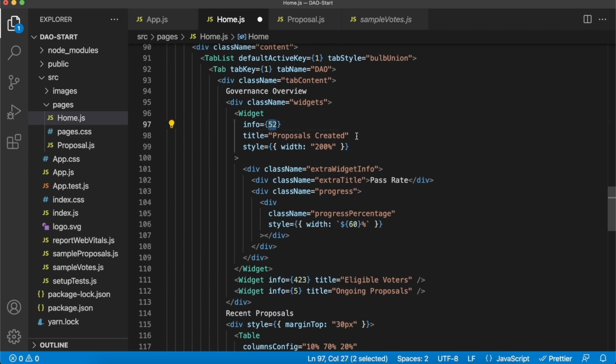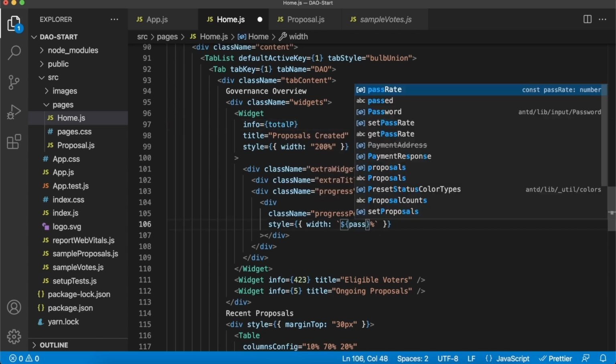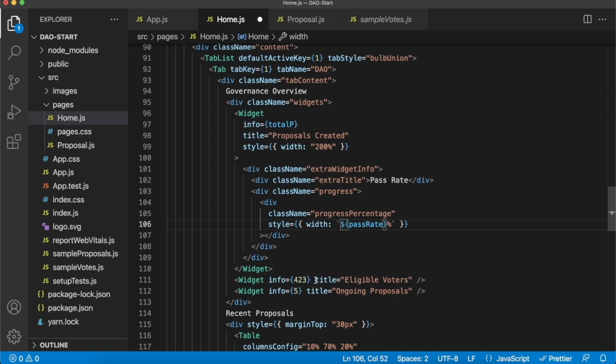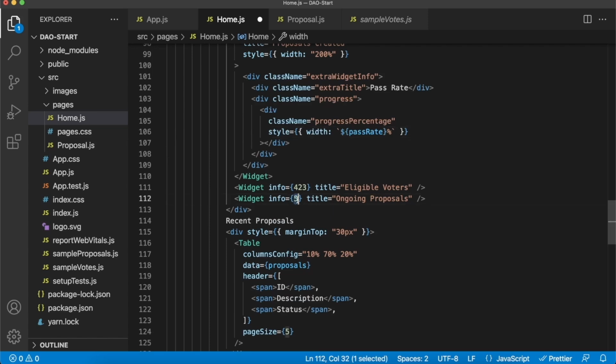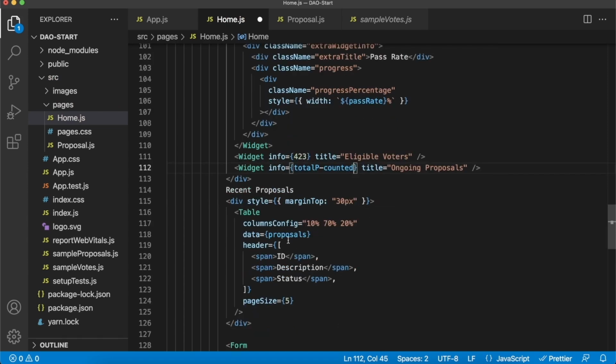So for proposals created will be total P. Our pass rate will be pass rate. Our eligible voters will still have to implement this using the Moralis Web3 API, so we don't have that yet. But our ongoing proposals will be our total proposals minus our counted proposals. And then our table is already set to proposals, but we have to do one thing.